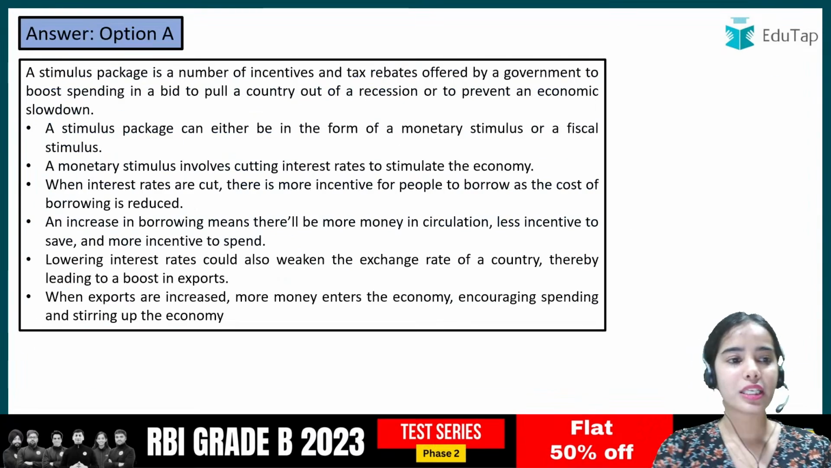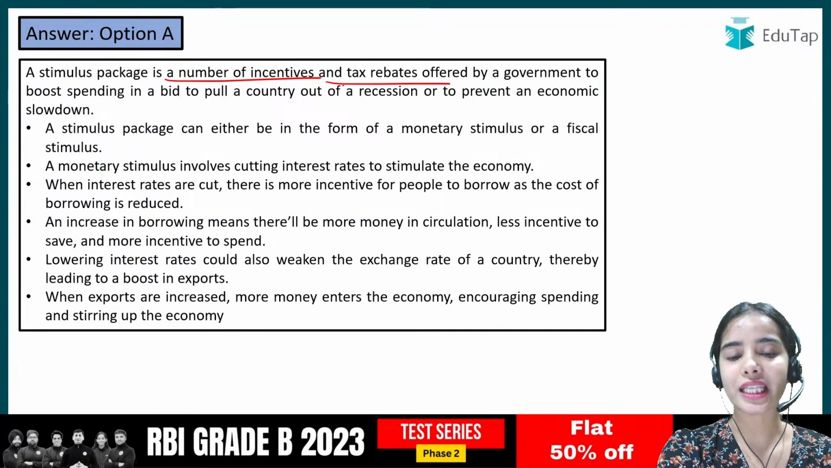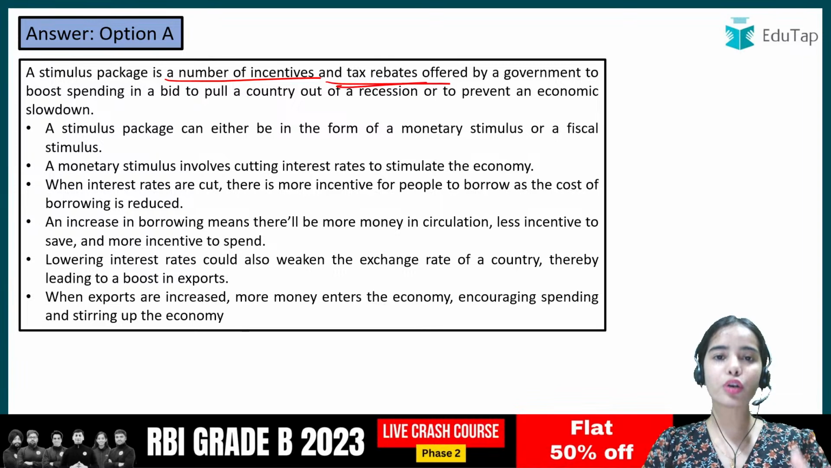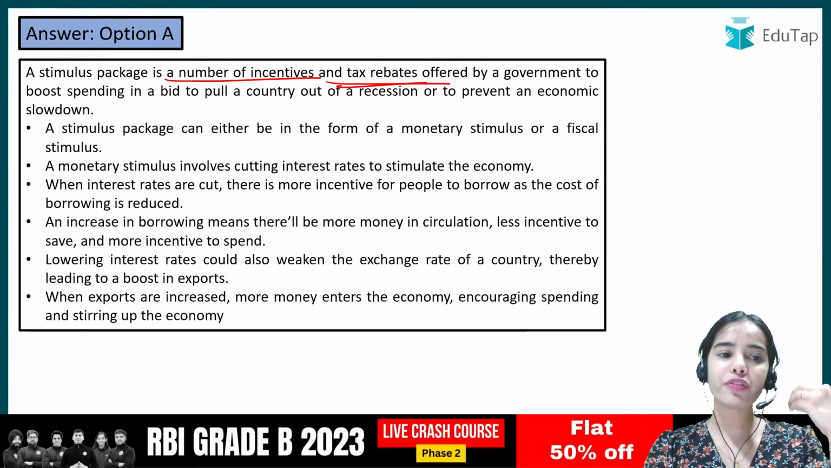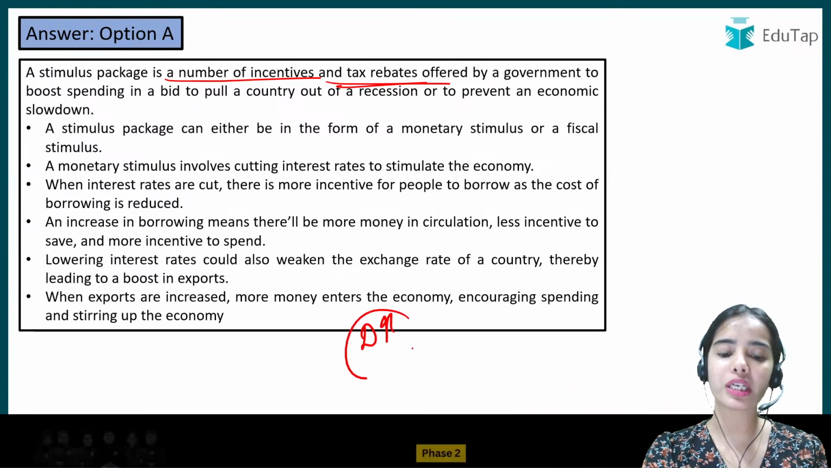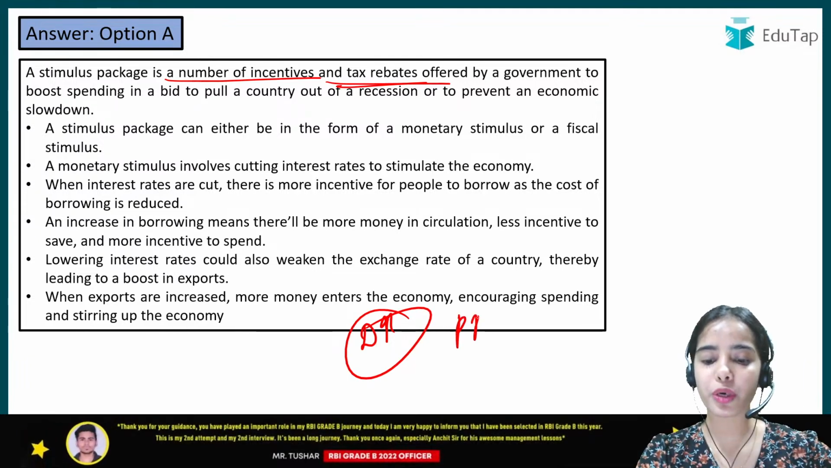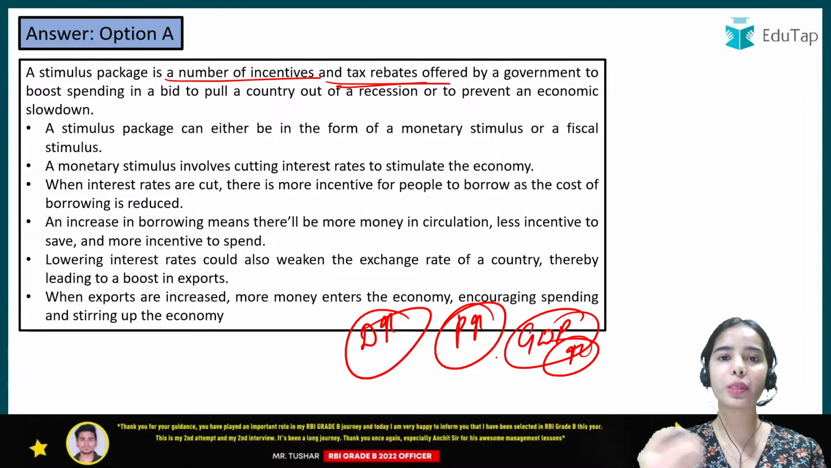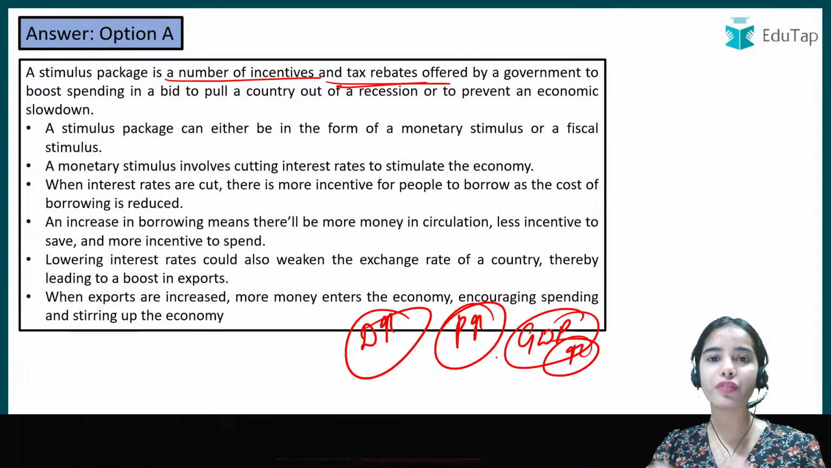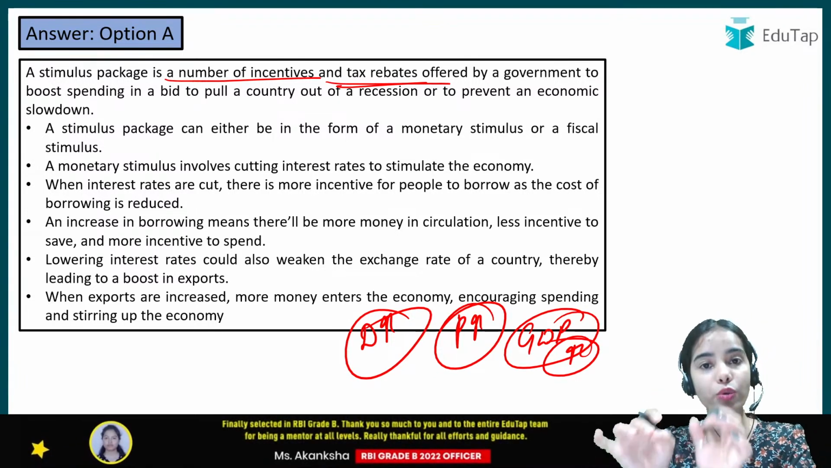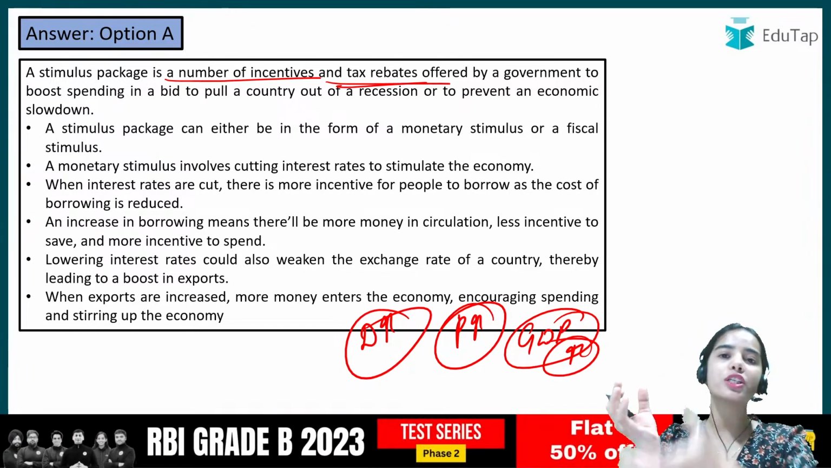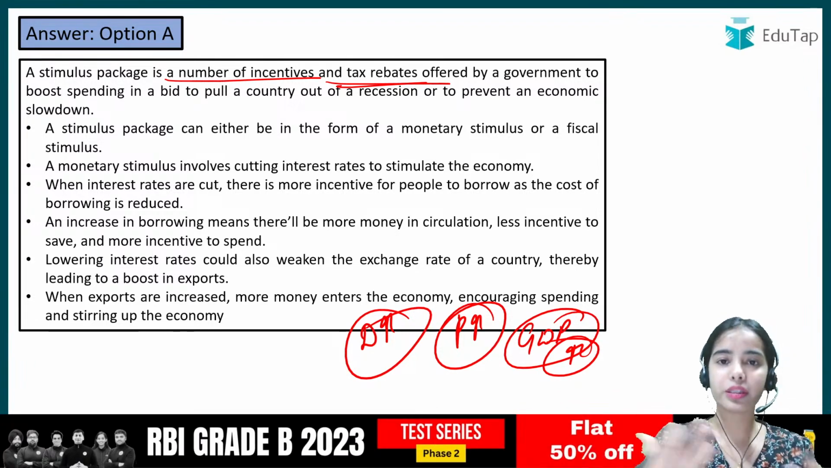Okay, stimulus package is the number of incentives and the tax rebates that are offered by the government to boost the spending, to boost the growth in the country. Whenever we talk about growth, that means we have to increase the demand in the country, then only the production can be increased, because growth means increase in GDP. GDP means the market value of all the goods and services that are produced in the economy in a financial year. So the production should increase, then only the real GDP will increase.